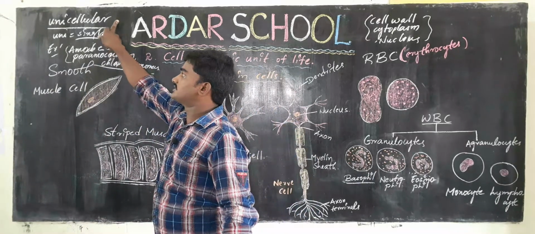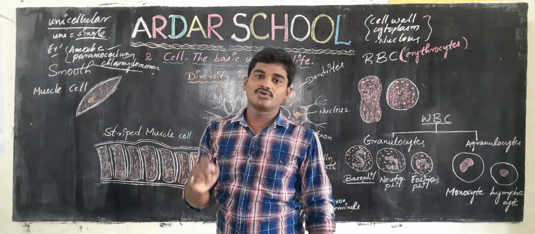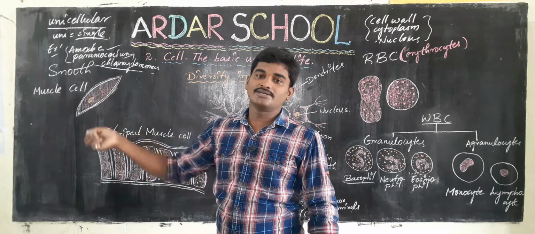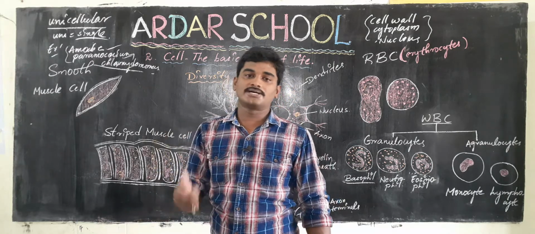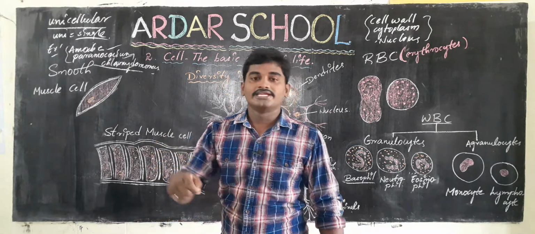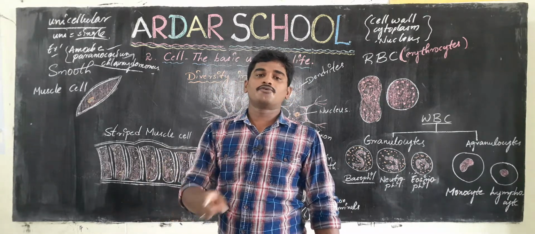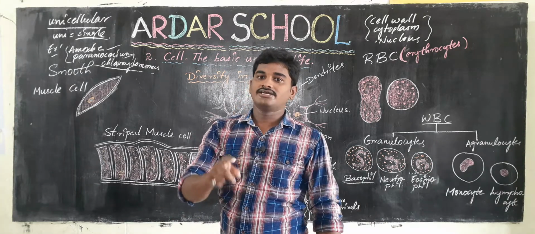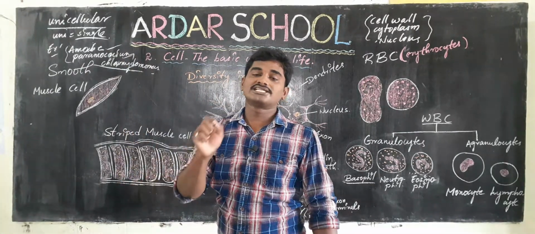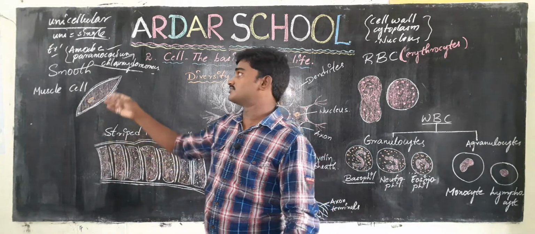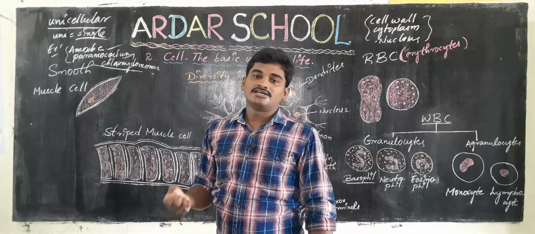Unicellular organisms means single celled organisms. They have only one cell. In these organisms one cell is capable of performing all the life activities, for example obtaining food, respiration, excretion and reproduction. All these life activities are performed by one cell. So unicellular organisms means single celled organisms. For example, amoeba, paramecium and Chlamydomonas are single celled organisms.